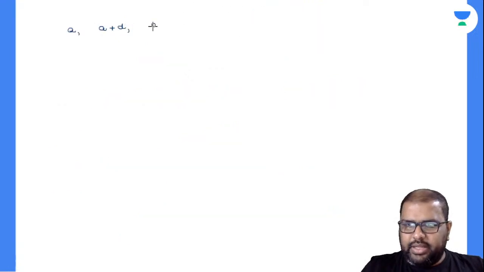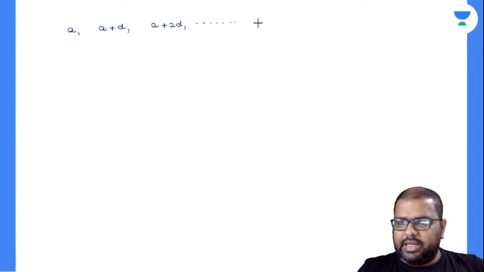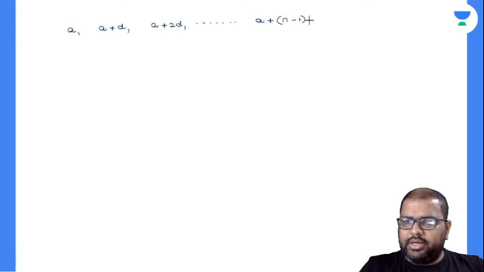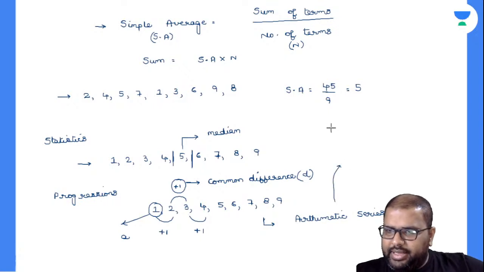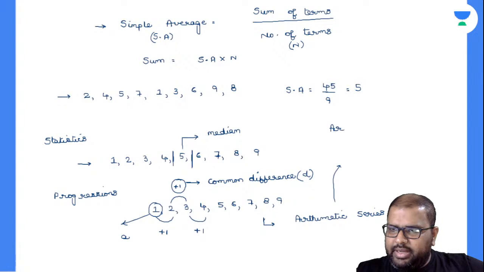So A plus 2D, and so on. This is the general arithmetic progression, where the last term is equal to A plus (n minus 1) times D. Okay, fine. In arithmetic series, we have a term called arithmetic mean. What is this arithmetic mean?